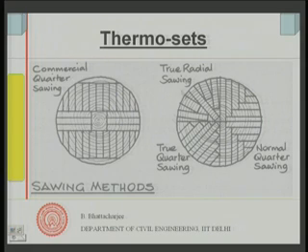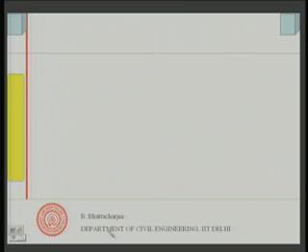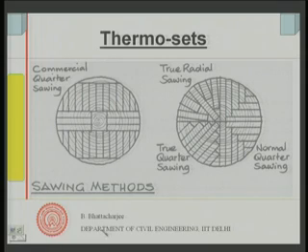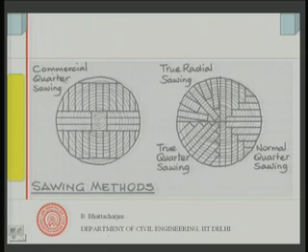This is also part of conversion, this part of conversion, this part of conversion. So, this is called commercial quarter sawing. What you do is leave this central portion, and cut pieces like this.